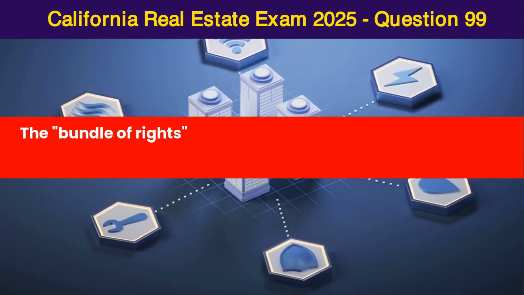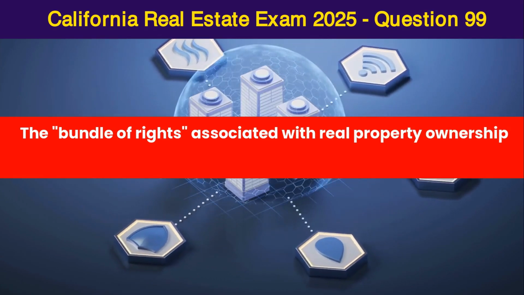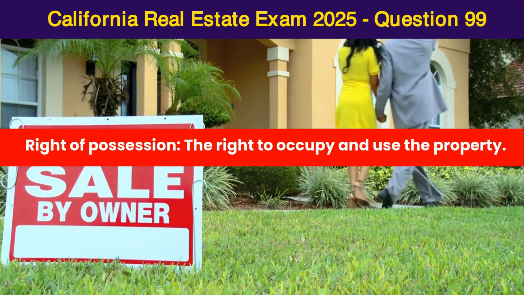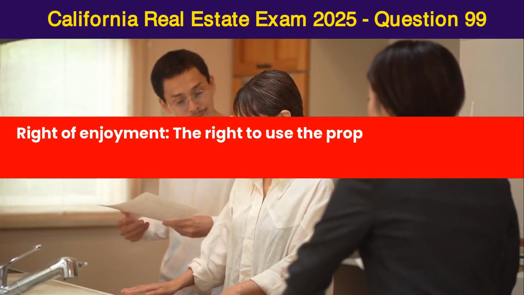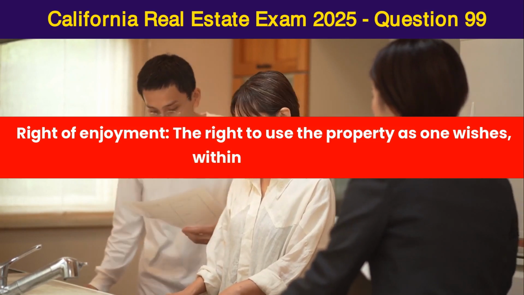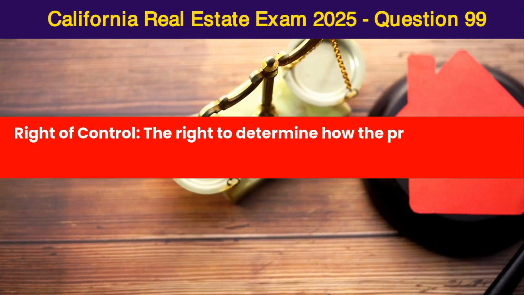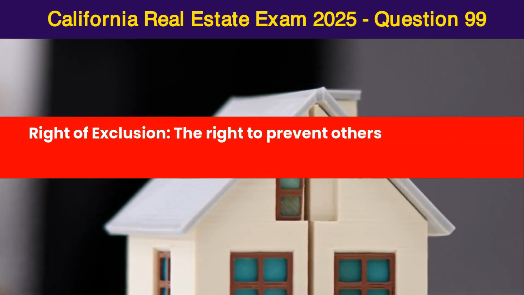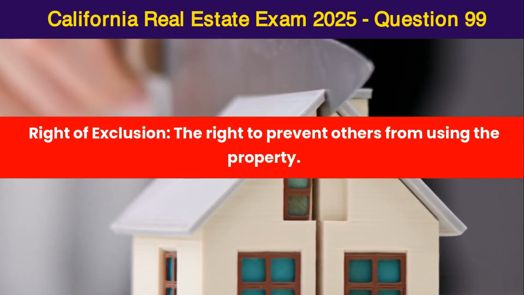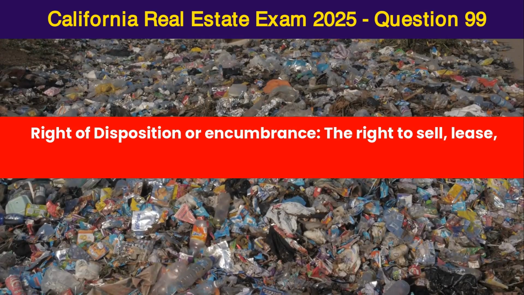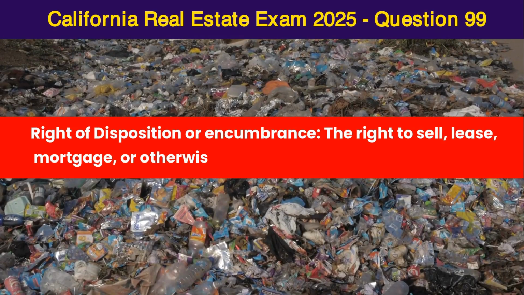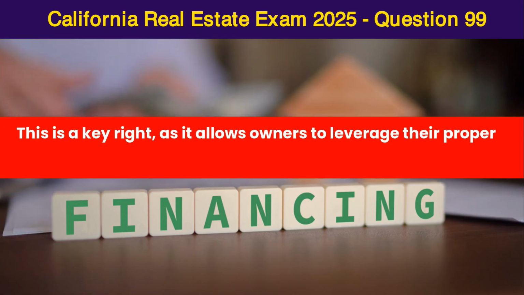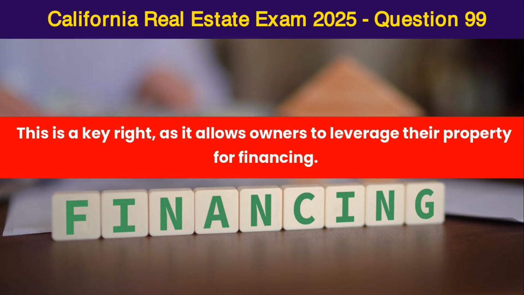All of the above. The bundle of rights associated with real property ownership includes a range of rights, including right of possession, the right to occupy and use the property. Right of enjoyment, the right to use the property as one wishes, within legal limits. Right of control, the right to determine how the property is used, within legal limits. Right of exclusion, the right to prevent others from using the property. Right of disposition or encumbrance, the right to sell, lease, mortgage, or otherwise transfer ownership of the property. This is a key right, as it allows owners to leverage their property for financing.